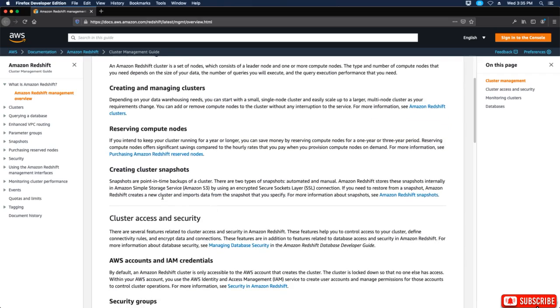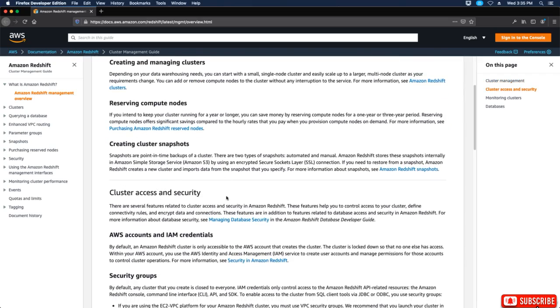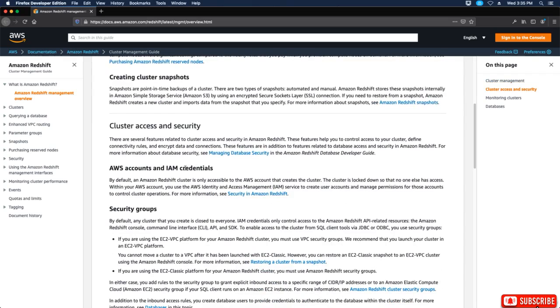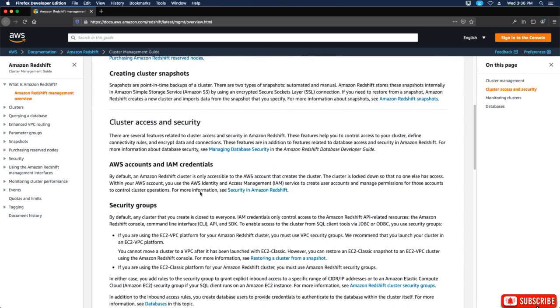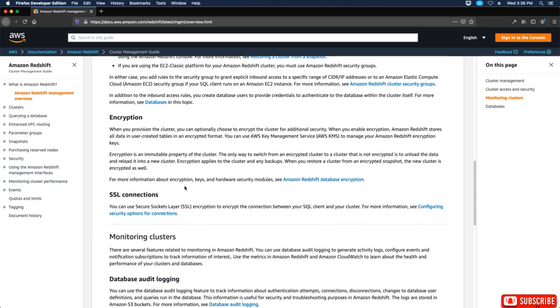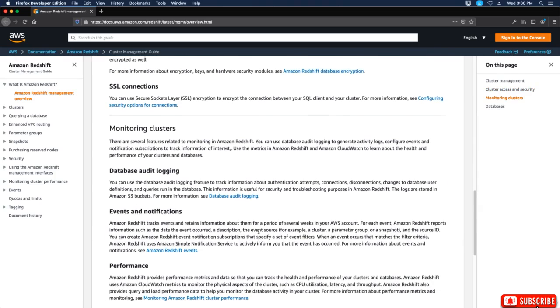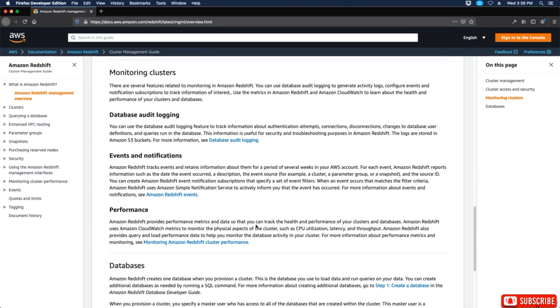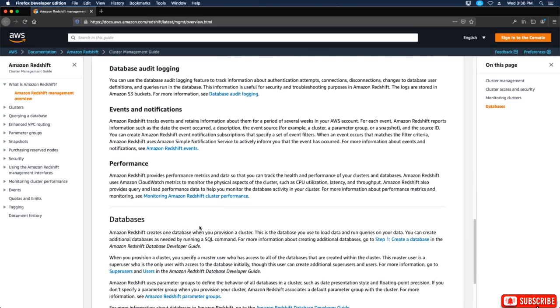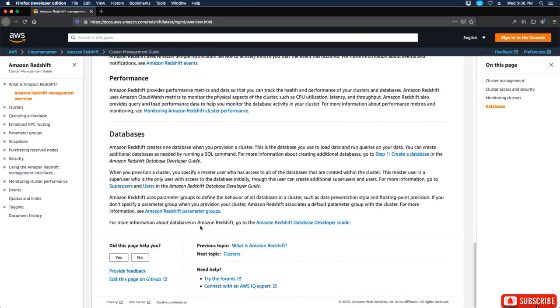Cluster management covers creating and managing clusters, reserving compute nodes, and creating cluster snapshots. Cluster access and security covers AWS accounts and IAM credentials, security groups, encryption, and SSL connections. Monitoring clusters covers database audit logging, events and notifications, and performance. Then there are databases.